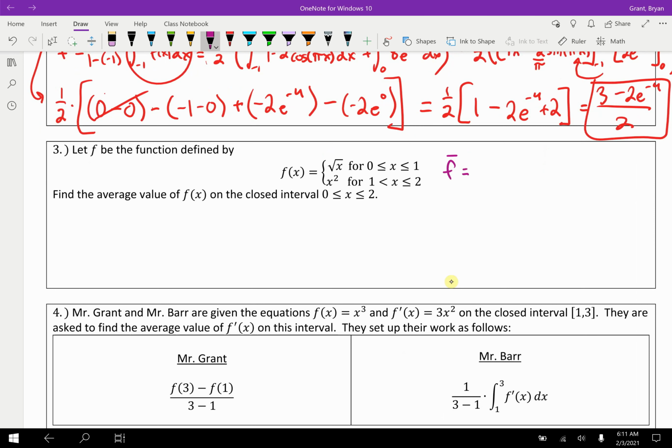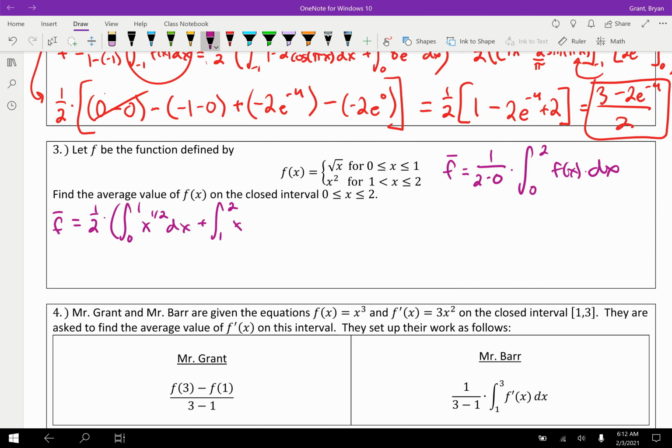If we're going to find the average value, it's 1 over 2 minus 0 times the integral from 0 to 2 of f of x dx. Of course, we're going to run into the same issue that we did before. We'll need 2 integrals here, so that average value is going to be 1/2 times the integral from 0 to 1, and that's going to be the function x to the 1/2. I know it's square root of x, but I know I'll need the antiderivative, and I prefer that fractional exponent. And then we have the integral from 1 to 2 of x squared dx.